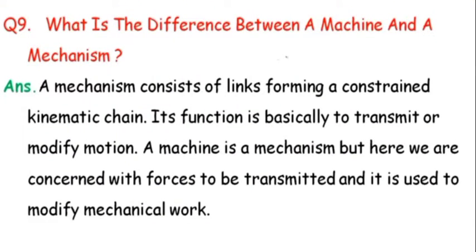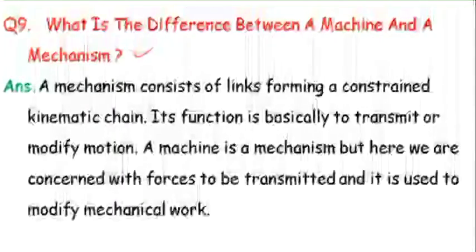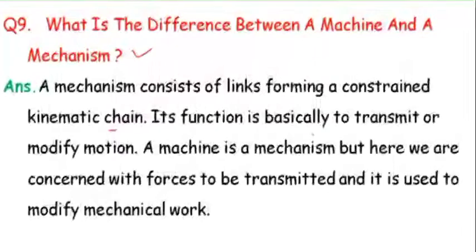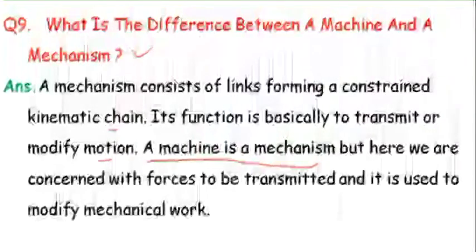Ninth, what is the difference between a machine and a mechanism? A mechanism consists of links forming a constrained kinematic chain. Its function is basically to transmit or modify motion. A machine is a mechanism, but here we are concerned with force to be transmitted and it is used to modify mechanical work.